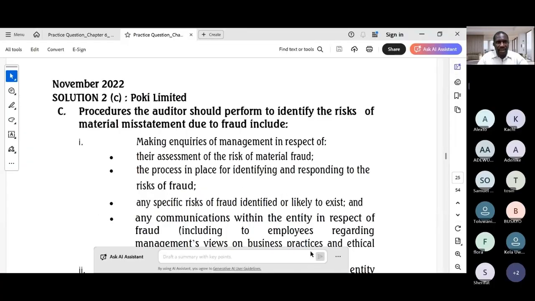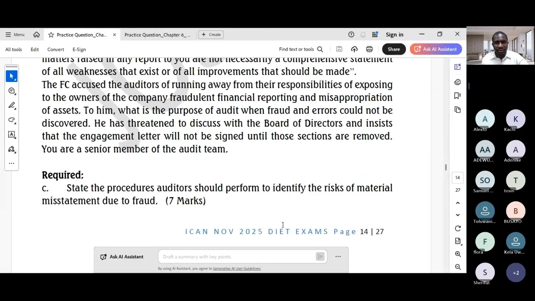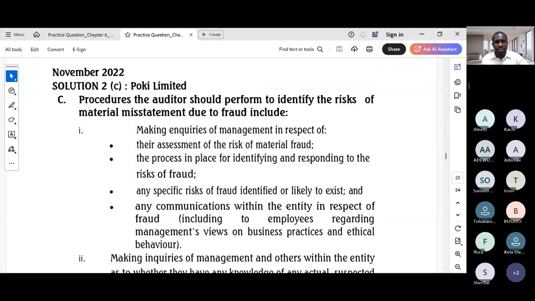That's a good one. So how do we write this question? You see, it specifically asks for the procedures. The question asks for the procedures the auditor should perform to identify the risk of material misstatements due to fraud. And this requires us to outline the inquiries and assessments an auditor makes during the planning and risk assessment phase of the audit. So how do we write this?